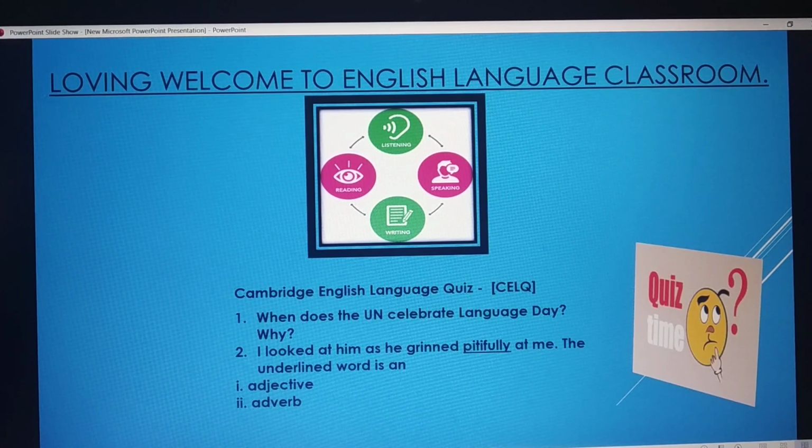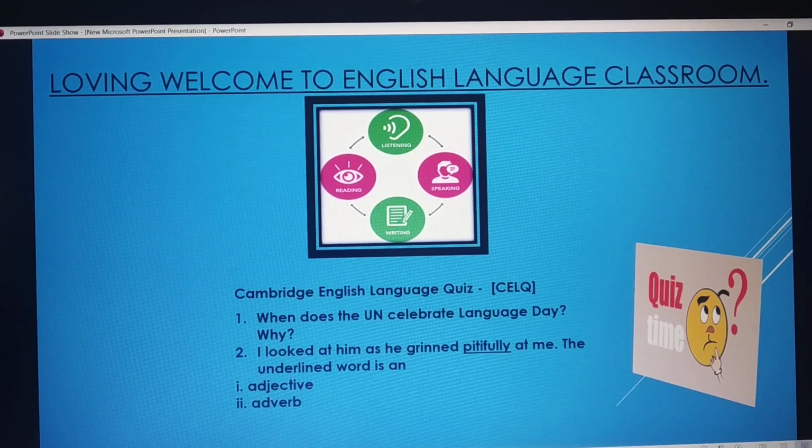Let us begin today's session with two quiz questions. I call it Cambridge English Language Quiz, CELQ. The first question for you is, when does the UN celebrate Language Day and why? Second one is based on parts of speech. "I looked at him as he grinned pitifully at me." Is the underlined word an adjective or an adverb?